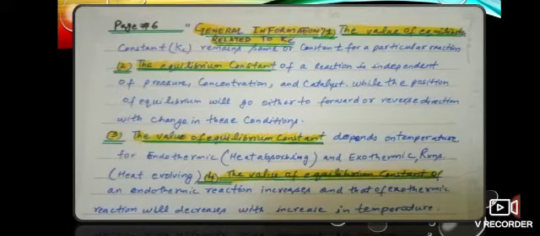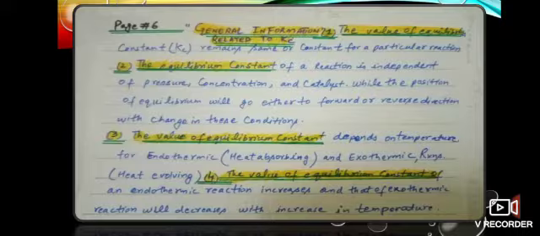Now general information which is related to Kc, the value of Kc or the position of equilibrium, we can discuss now. Number 1, the value of the equilibrium constant always remains the same or constant for a particular reaction. Like suppose we have two chemical reactions. Each has a different value of Kc, and that Kc value will remain constant. There will be no change in the value of Kc.